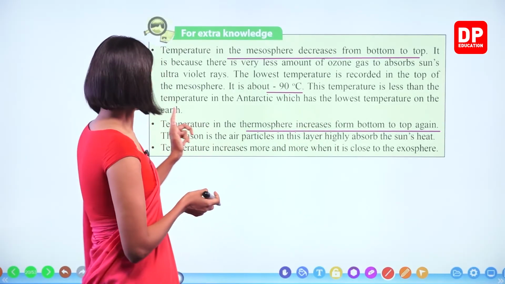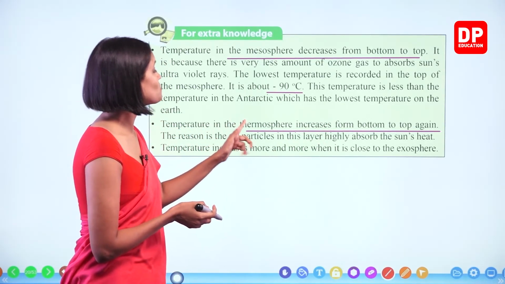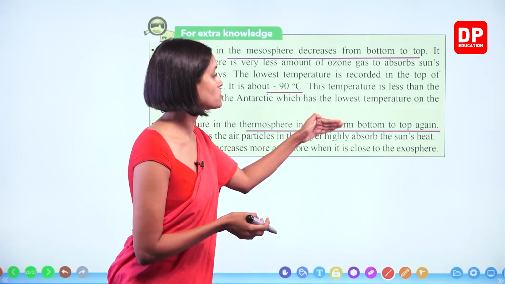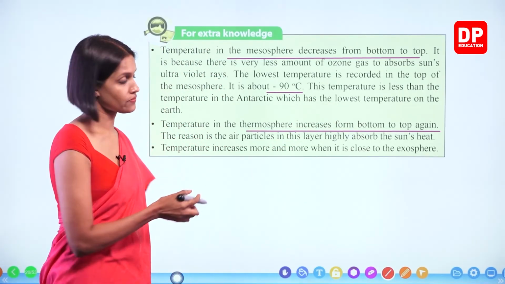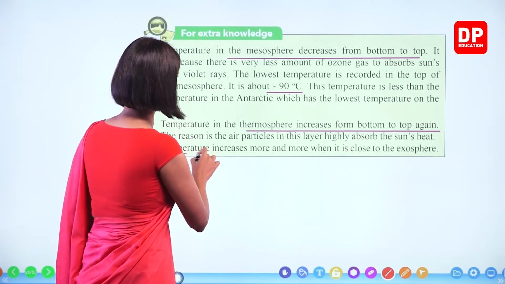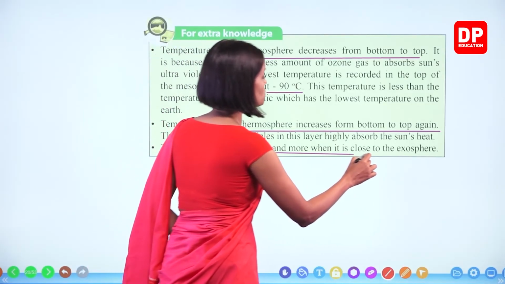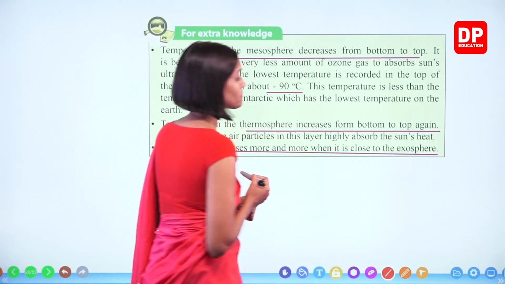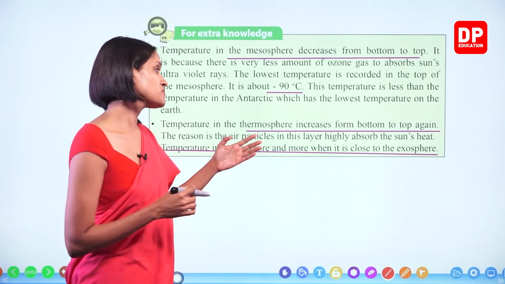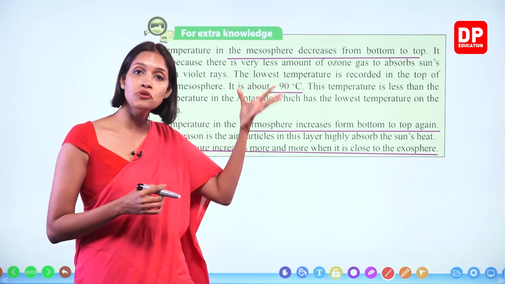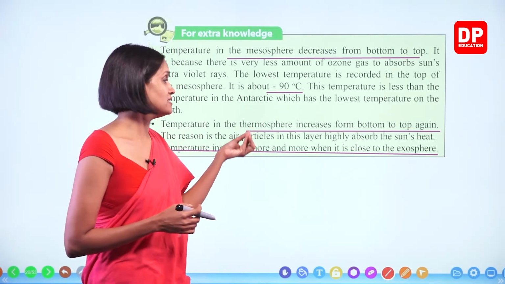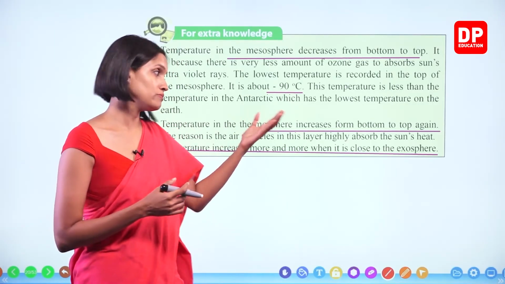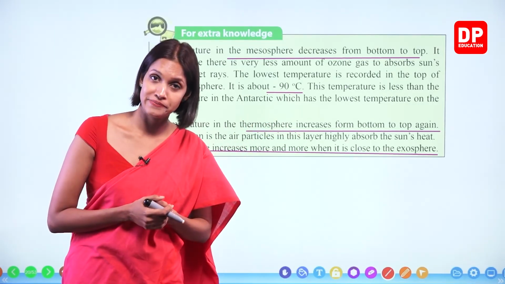Temperature increases more and more when it is close to the exosphere. The exosphere is the thinnest layer out of all the other layers, and the exosphere's temperature is also higher.